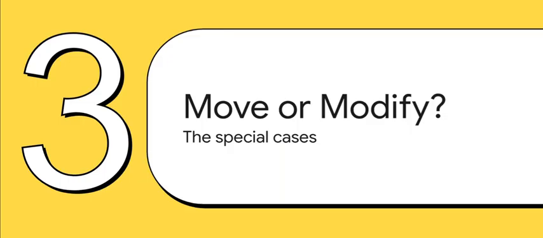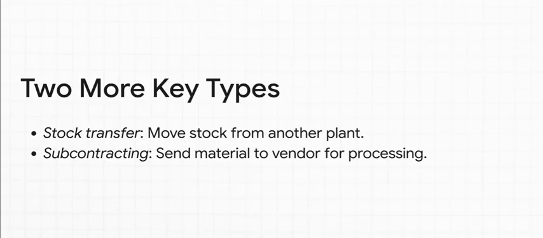But, life in a supply chain is never that simple, is it? It's not always a clear-cut make or buy. Sometimes the smartest move is to just move something you already have or maybe get a little help from a partner for just one specific step. And that brings us to two more really key procurement types. You've got stock transfer, which is all about moving stuff you already own between your own factories. And then there's subcontracting, which is kind of like a hybrid approach where you send your own materials to someone else to do a special job on them.